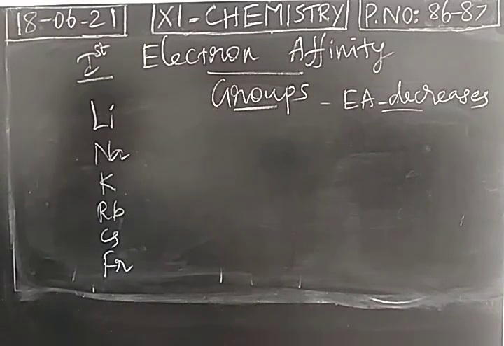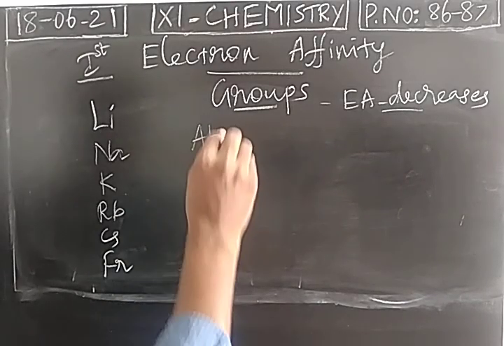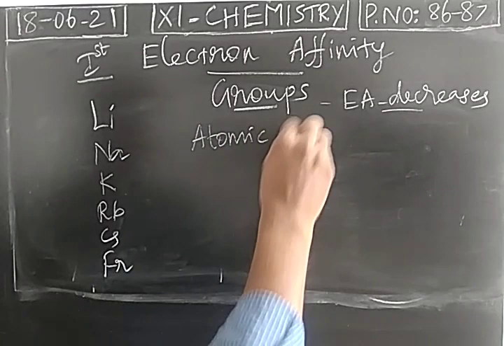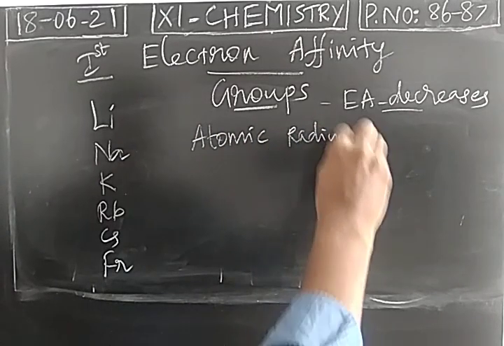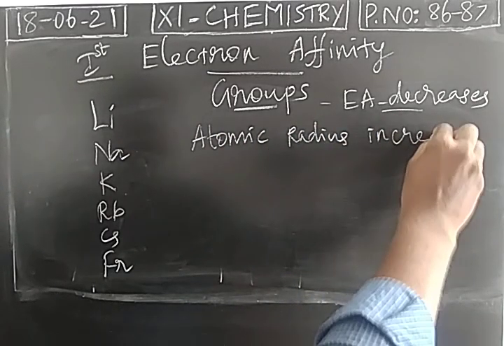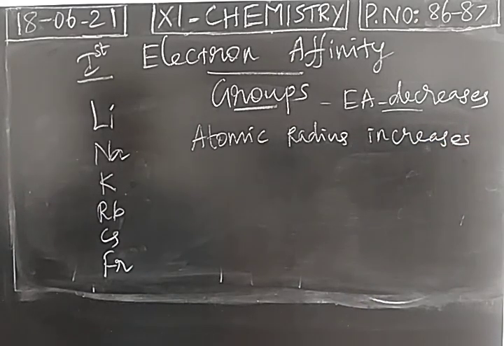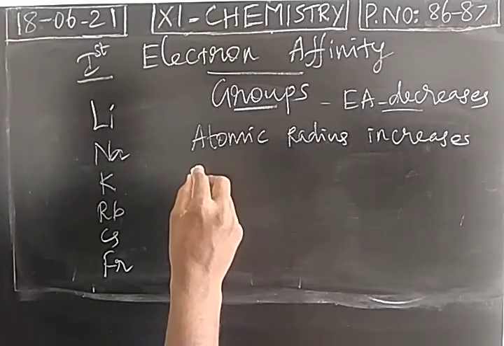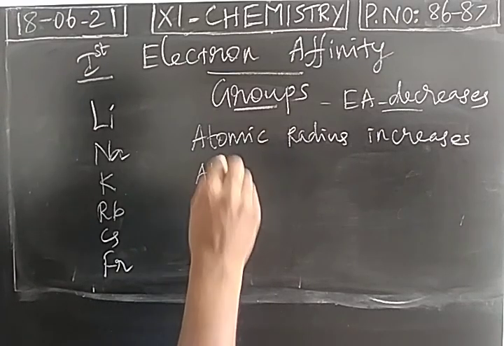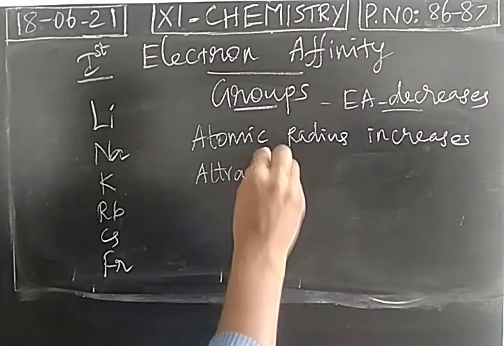Lithium has just 2 shells, sodium has 3 shells, potassium has 4 shells. So electrons are added in the next shell. Therefore, atomic radius increases. When atomic radius increases, the distance between the nucleus and the last electron increases, but attraction decreases.